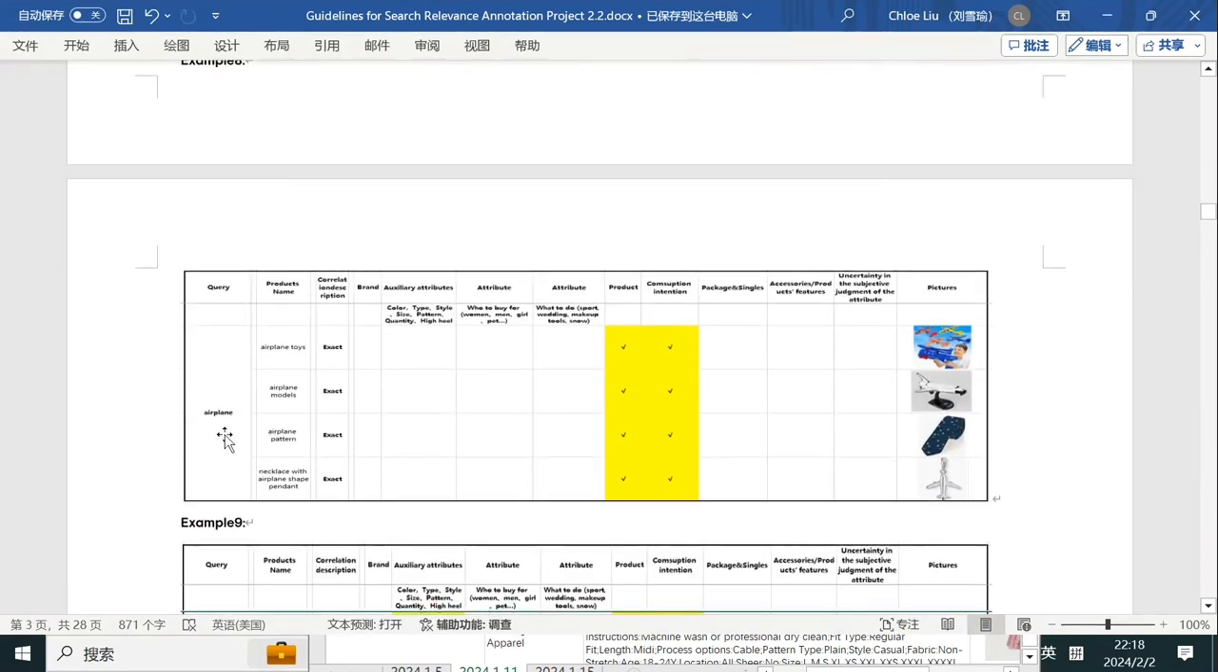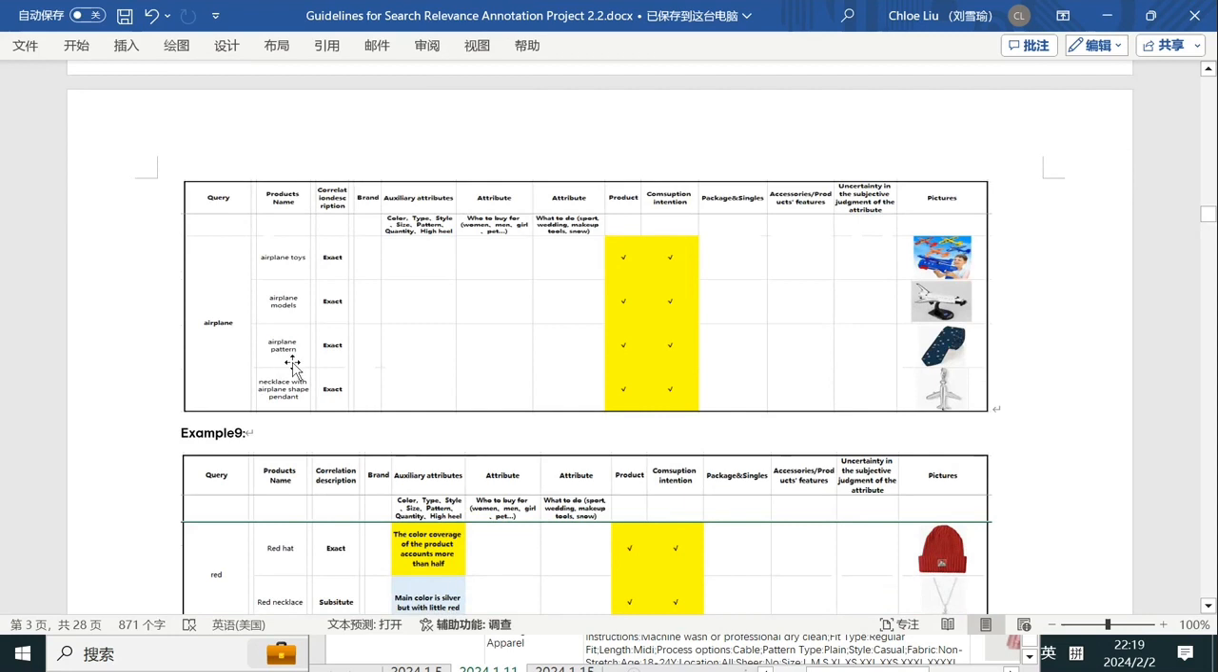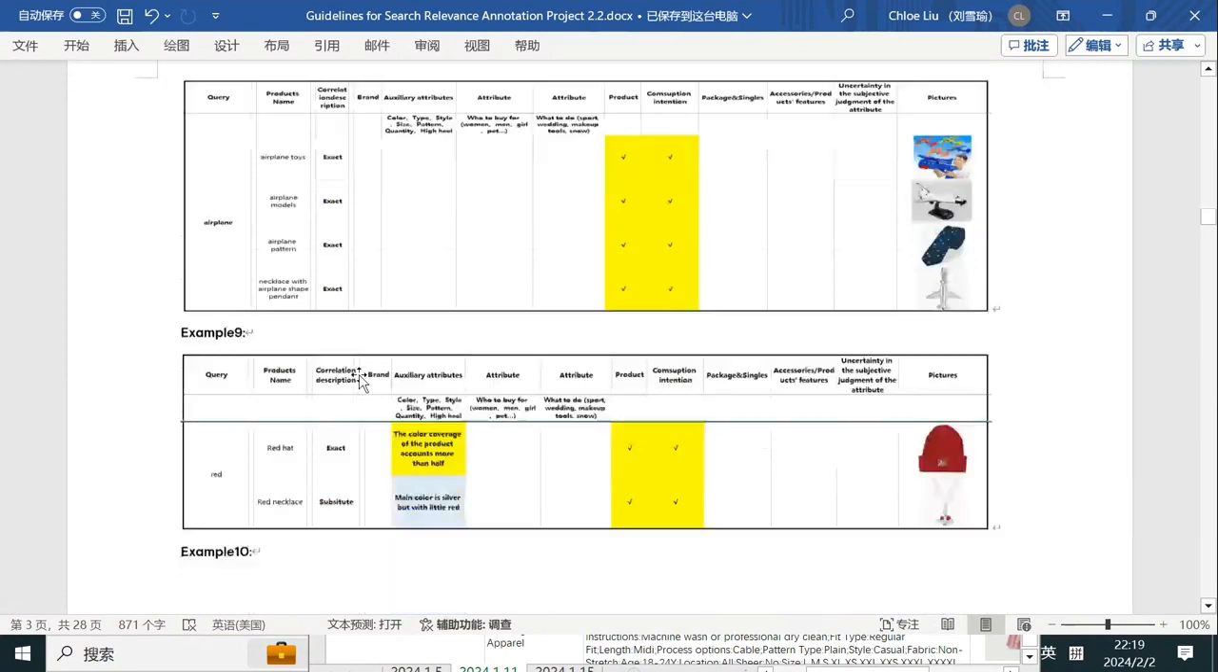Next one, airplane. This is a huge word. Actually, we won't buy an airplane online, so it can be a real airplane, but we also can regard it as an attribute. Anything related to airplane can be marked as exact. For example, airplane toys. If the product is airplane toys, it can be marked as exact. Airplane models can be marked as exact. Also airplane pattern can be marked as exact. Also a necklace with the airplane shape, related to airplane, can be marked as exact.